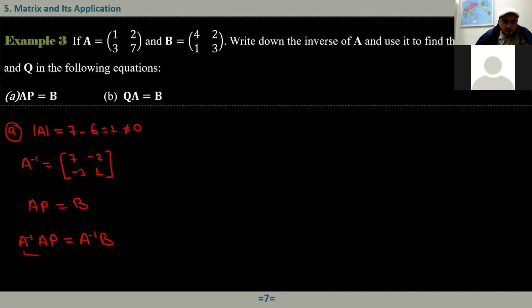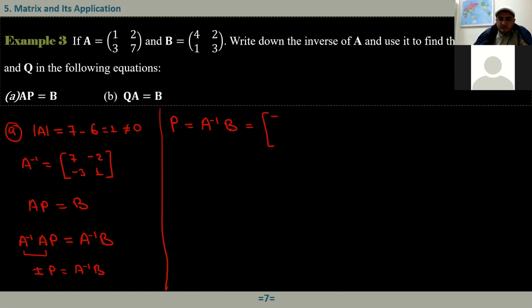And what is A inverse times A? By definition, that's just equal to I. That is I times P. On the right, we have A inverse times B. The identity I times P is just equal to P. So here we have P equals A inverse times B. And we know A inverse is equal to this: 7, negative 2, negative 3, 1.